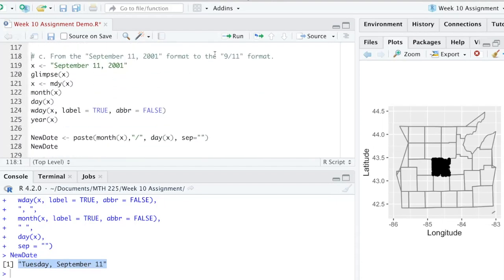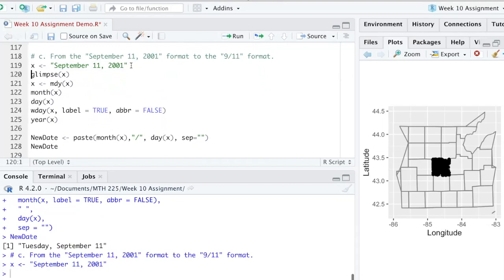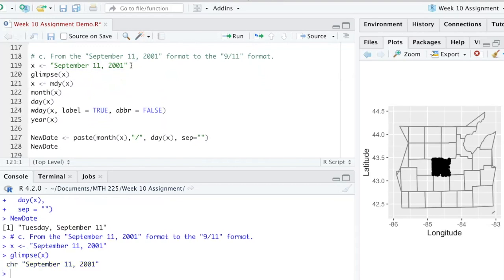Okay, in the next example, we're going to convert from September 11, 2001 to just 9/11. And so I'm going to let X be our new date. Let's take a look at it. There it is. It thinks it's a character. We do know that month comes first, and then day, then year.